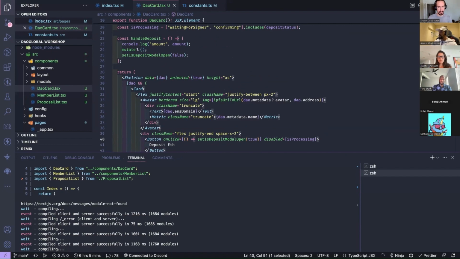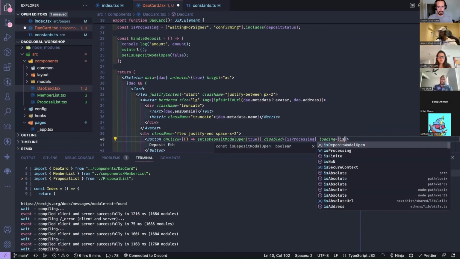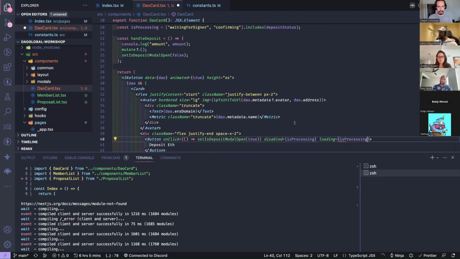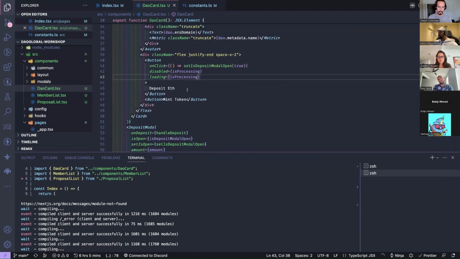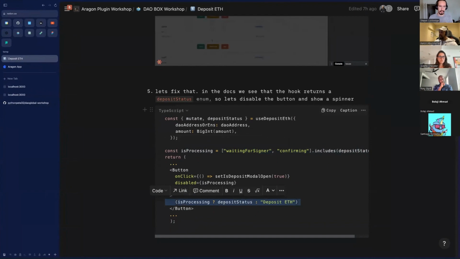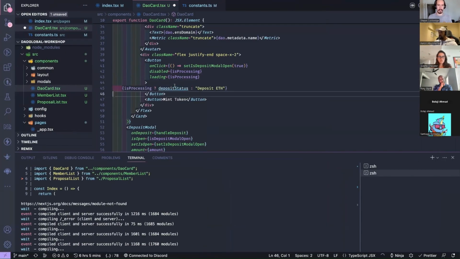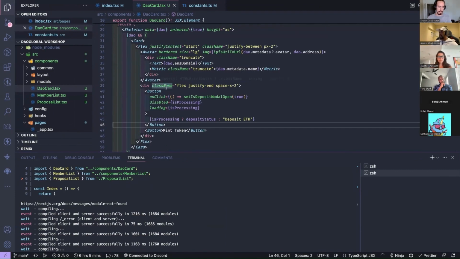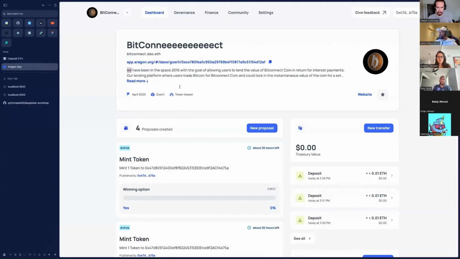We can also use the spinner as well. So this has got a loading spinner built into it. So also is processing, right? And while we're at it as well, yes, it's going to have that spinner there, but we can also update the label of the button itself, right? To show what stage the transaction's in. So if it's in this processing state, it's going to show the deposit status. Or if it's just idle or it's succeeded or failed, it's going to carry on showing this deposit ETH, right? So let's go back and give this a shot.